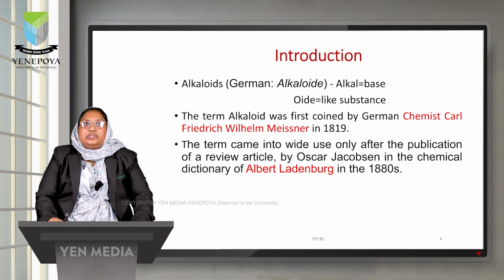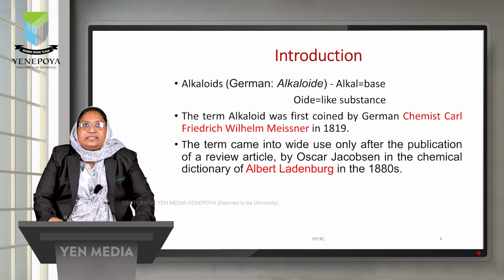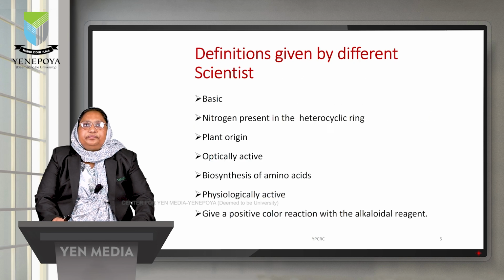Let's know about the introduction. The word alkaloid has come from the German word, where alkali means the base and oid means like substances. So alkaloid means base-like substances. The term alkaloid was first coined by the German scientist Wilhelm Meissner in the year 1819, and this term was widely used only after the publication of a review article by Albert Ladenburg in the 1880s.